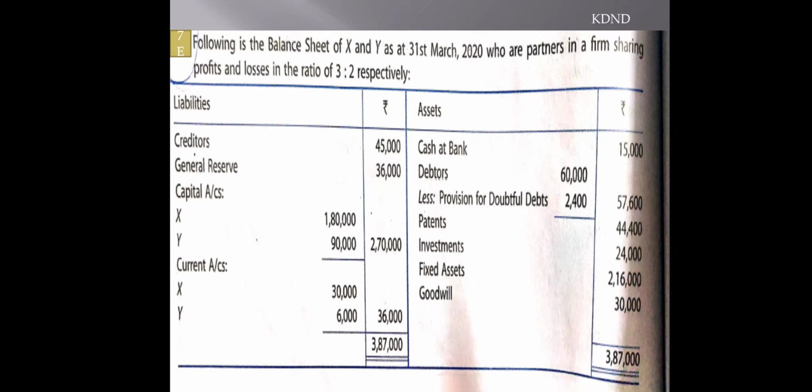And now we are going to start with the adjustments. So the very first thing, transfer all the items which can be transferred to the partners' capital account or other accounts. So we have prepared current and capital, so we are going to transfer capital and current account balances respectively. So you can see here in the capital account we are going to transfer 1,80,000 and 90,000 on the credit side. At the same time we are going to transfer the current account by balance brought down.